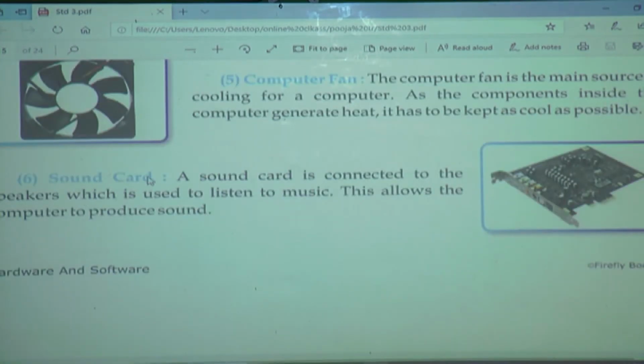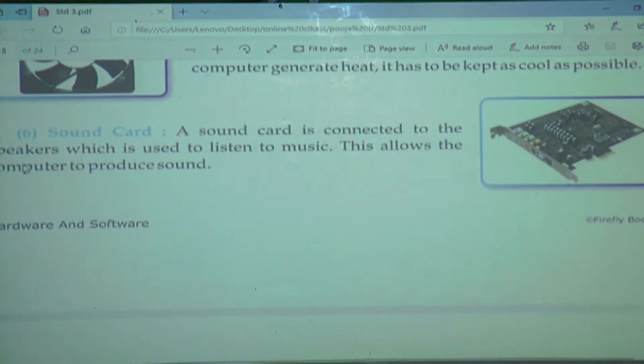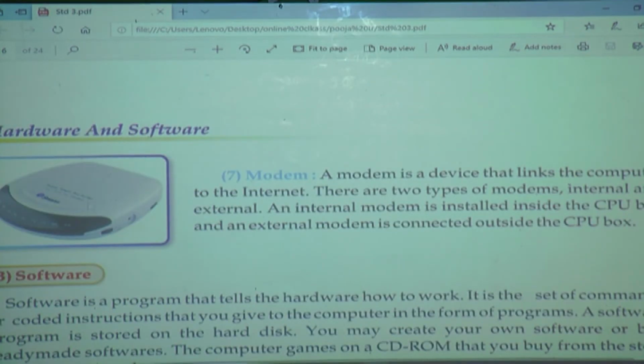Next is sound card. Sound card is connected to the speaker, which is used to listen music. What is the use of speaker? To listen music loudly. And by using that sound card, we can listen music. This allows computer to produce sound. What is the use of sound card? This allows computer to produce sound. Understand?